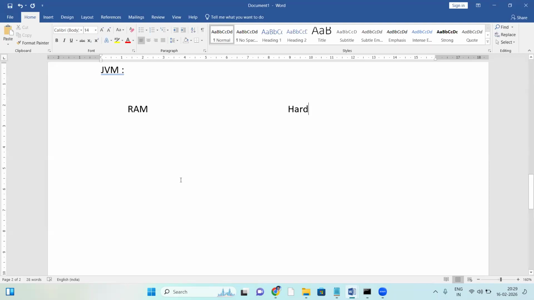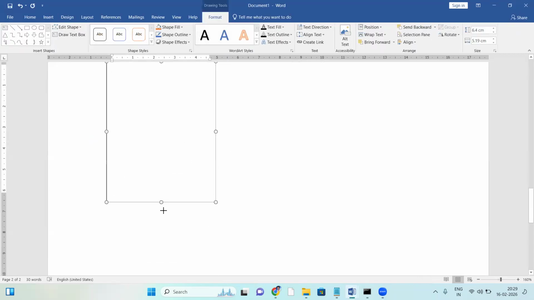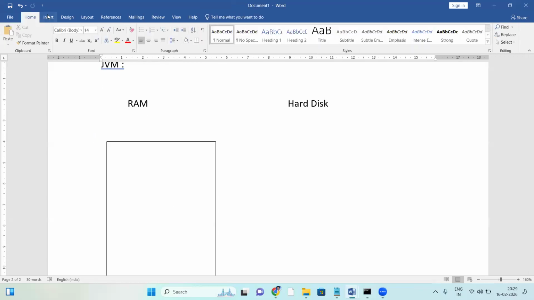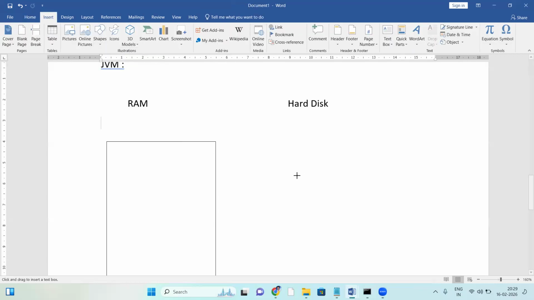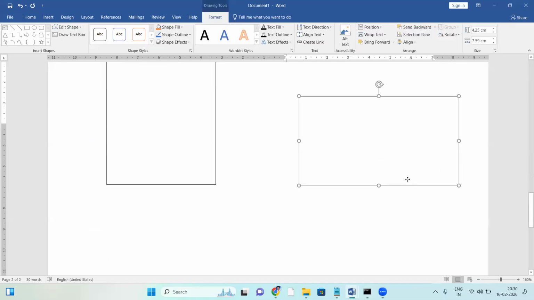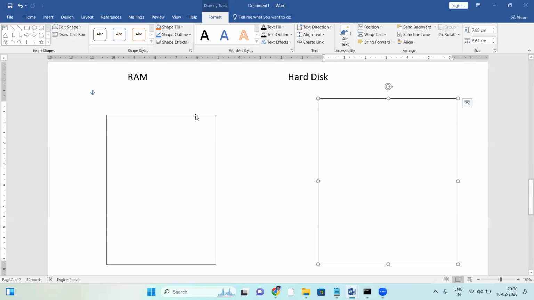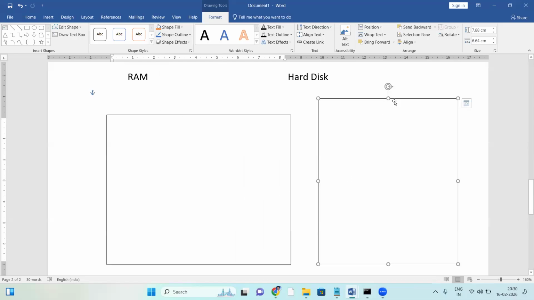Guys, can you tell me what's the difference between RAM and hard disk?